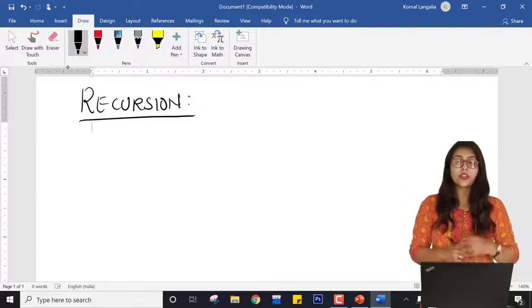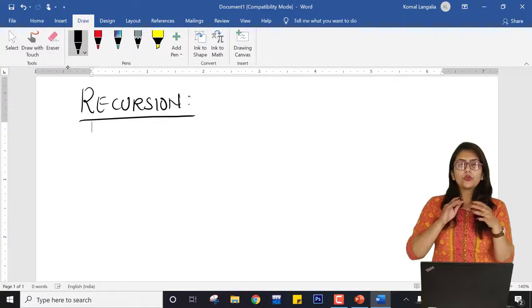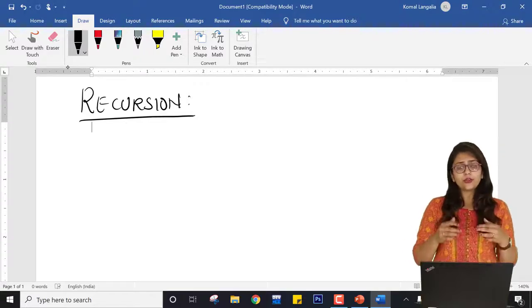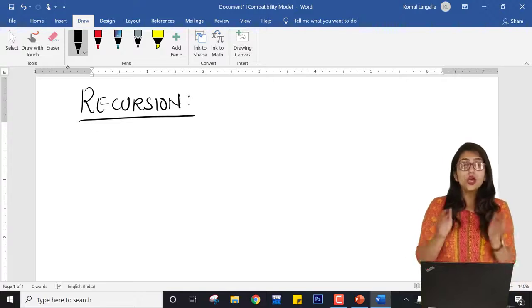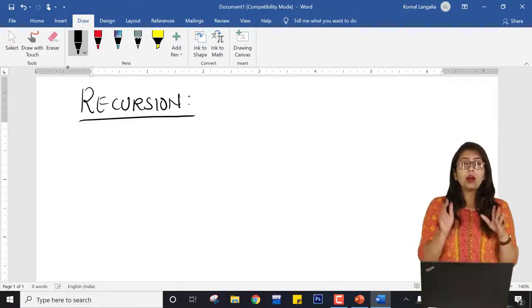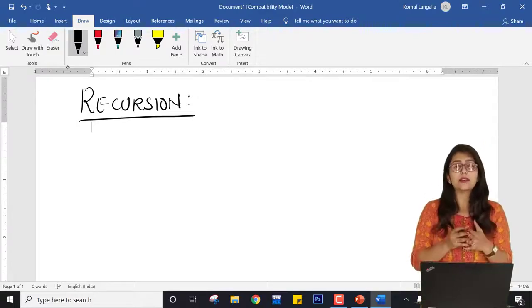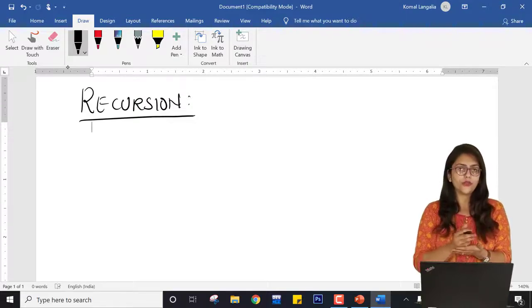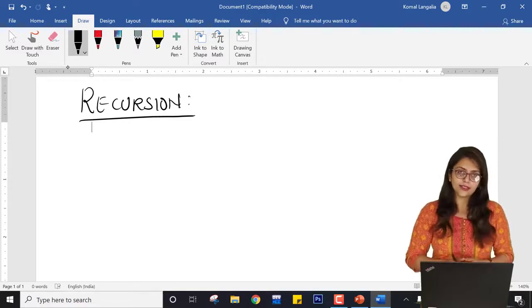Hello students. So in this chapter we are going to start with recursion. Before going through the theory of recursion, I would like to introduce you to this concept of what exactly recursion is. Right now I'm not going to talk about the definition of recursion, but I would like to tell you that the prerequisite of this topic is storage classes and functions. If you have gone through the videos of functions and storage classes very effectively, then it will be very easy for you to understand this concept, right?